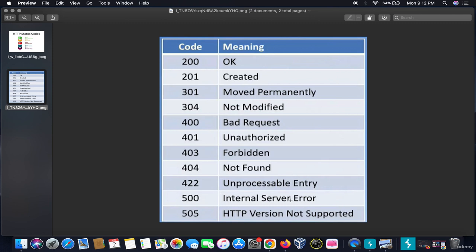The server is facing some error. 505 stands for HTTP version not supported. There are multiple reasons behind it. It can be outdated, corrupt, or anything. So, this was the lecture about HTTP status codes. Hope you understand. Thank you.